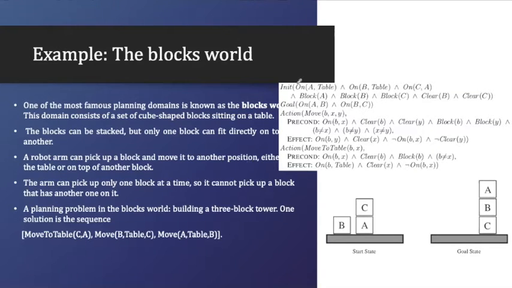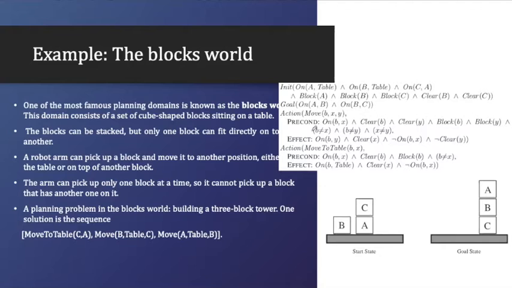Now here we have the initial state: C is on A, and B is on the table. So B is on the table, A is also on the table, and C is on A, right? We all know that A is a block, B is a block, C is a block. C is clear, it means that on top of C there is nothing. B is also clear because on top of B there is nothing.